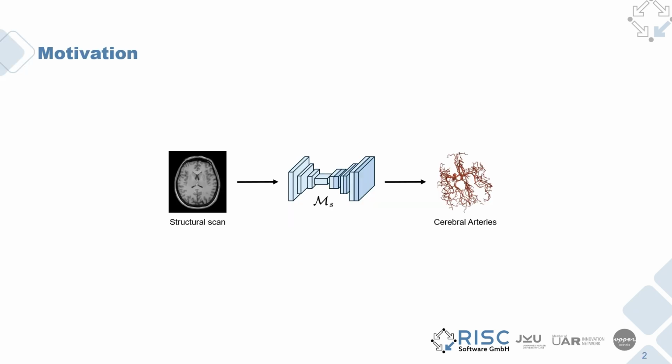So what exactly do we want to do? To be more specific, we want to train a segmentation model to predict cerebral arteries from readily available structural scans. This can be T1, T2, or PD weighted sequences.